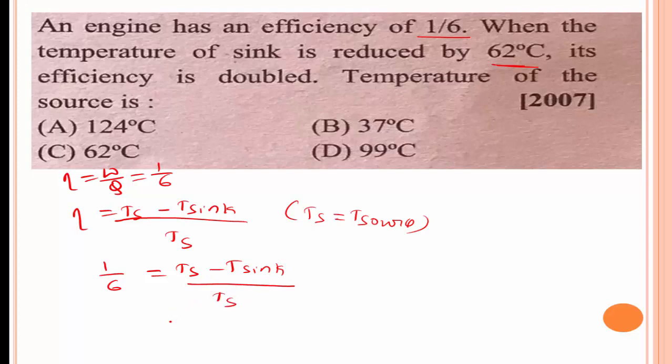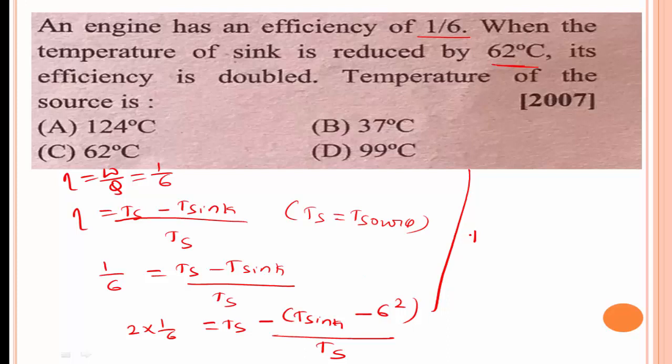Now the efficiency is doubled. Efficiency is doubled means 2 into 1 divided by 6 is equal to temperature of the source minus temperature of the sink minus 62, divided by temperature of the source. On solving this problem, we get the temperature of the source is equal to 99 degree Celsius. Thank you.